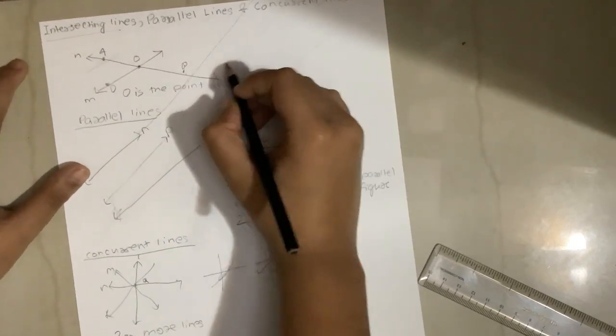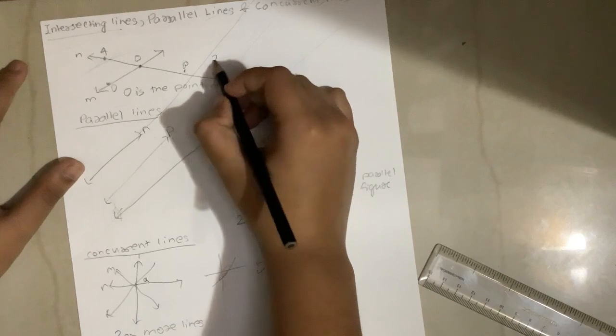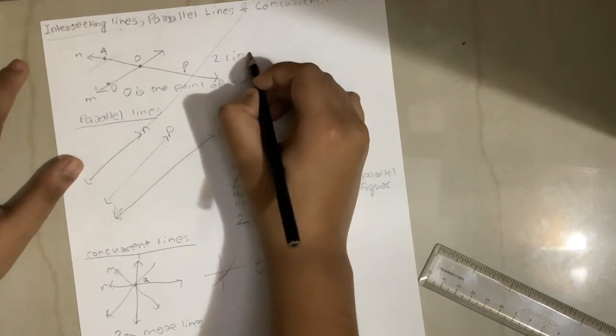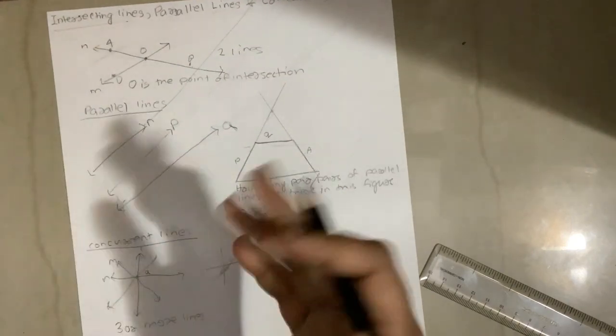Intersecting lines are when only two lines are lying in a plane and have a common point.